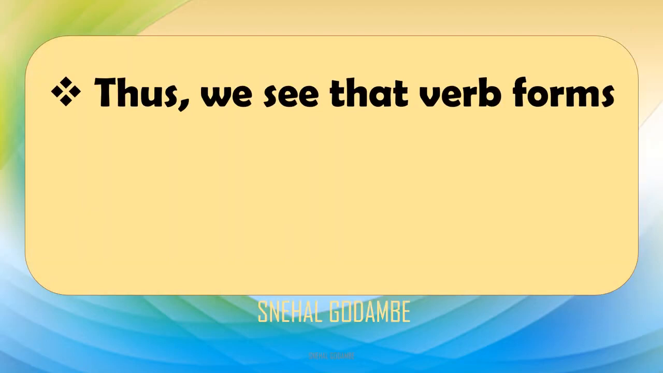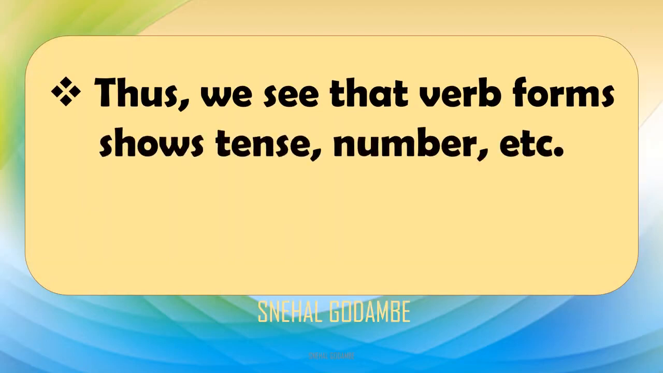We see that verb forms show tense or number etc. From the sentences above we saw that, first of all, we underlined the verbs, right? And then we decided which tense or which number those verbs were, right? So we have seen that the verb form indicates the tense or number from that sentence.